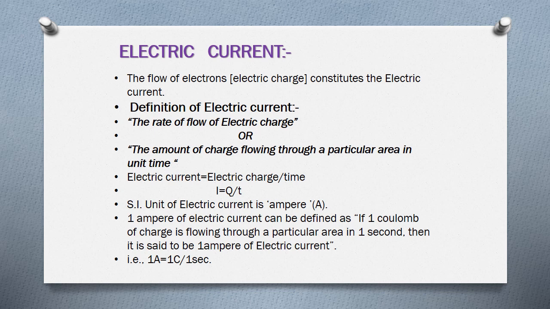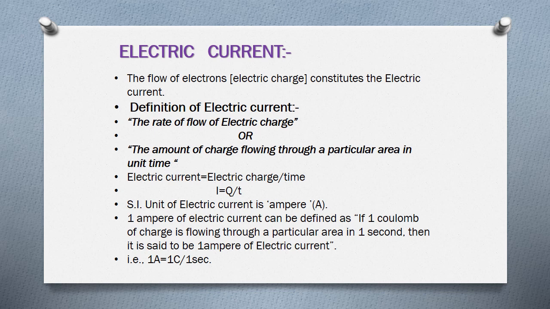How can we define the electric current? It is the rate of flow of electric charge, or the amount of charge flowing through a particular area in unit time. Children, this is an important point and you will get 1 mark for it. Please note it down: the rate of flow of electric charge, or the amount of charge flowing through a particular area in unit time, is considered as electric current.